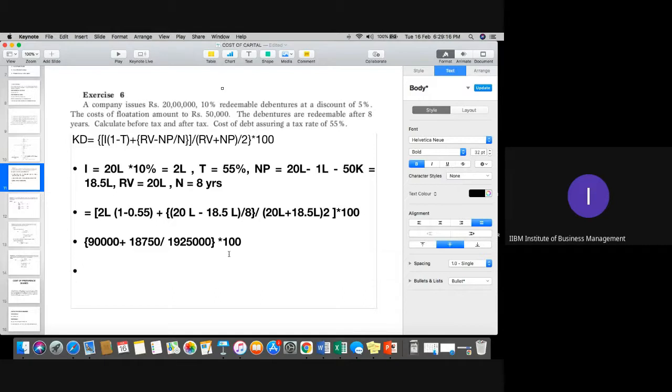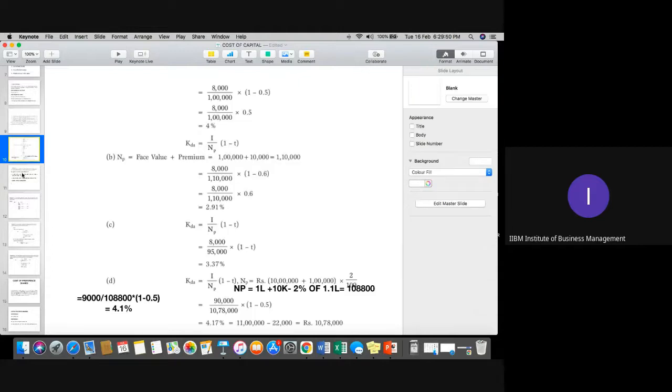No, I think we are going somewhere wrong actually. One minute, please. RV minus NP upon N is right, that is 1 lakh 50,000 divided by 8. RV plus NP upon 2 is also correct. I think I need to check the formula. Might be there is some error in that. Just a minute, student.